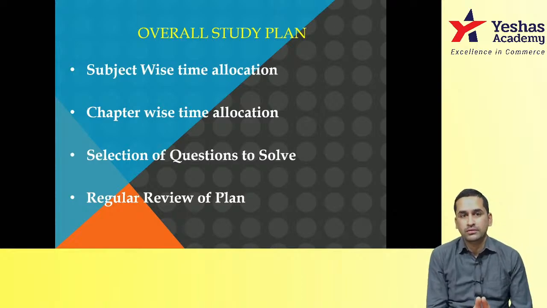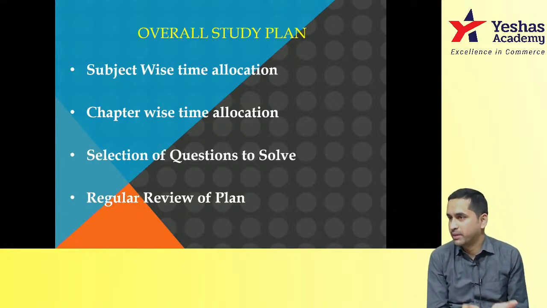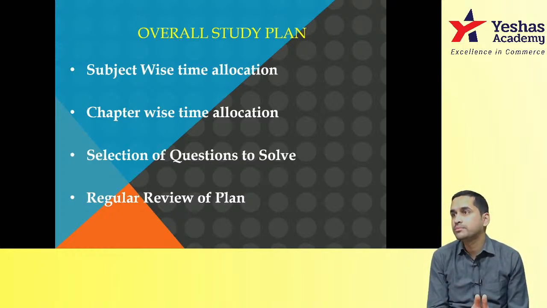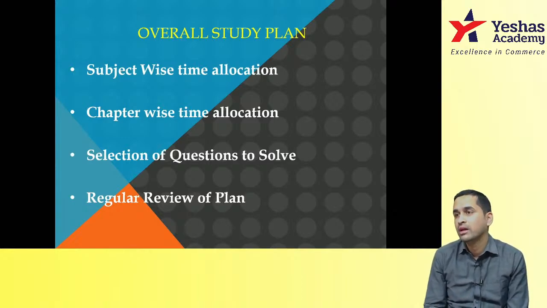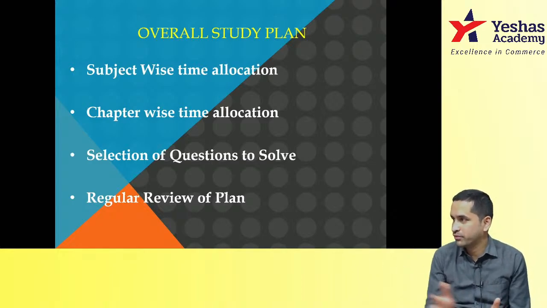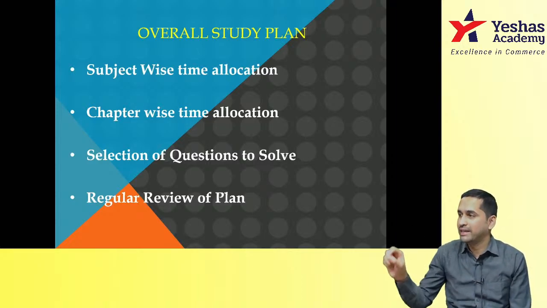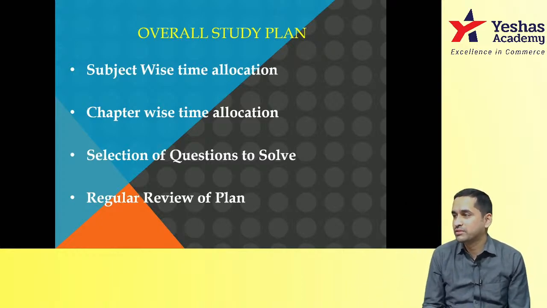So total 600 hours divided by the 6 papers that you want to write, divided by 8 if you're writing both groups, divided by 4 if you're writing one group. Now you know the number of hours that you have for each subject. Now go to that subject, go to the index sheet. Whichever book you have, suppose you have the advanced accounts book, open the textbook, and the total number of hours you write at the end, the total, not on top. Divide that by the number of chapters that you have.